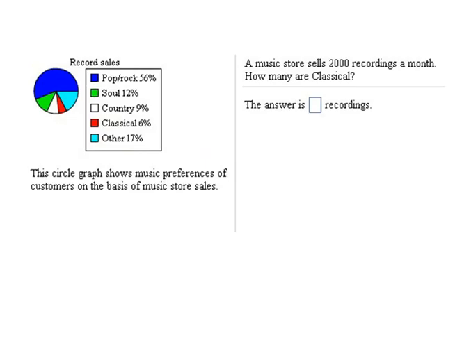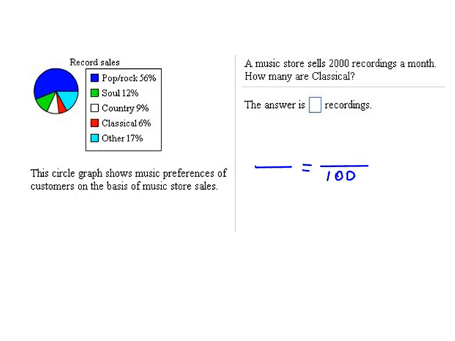Alright, last one, and it involves reading a graph, actually a circle chart in this case. This says the circle graph shows music preferences of customers on the basis of music store sales. So they looked at all the sales that the store had, and evidently it broke down into 56% was pop and rock, 12% soul, and so on and so forth. Okay, our question says, a music store sells 2,000 recordings in a month. How many are classical?